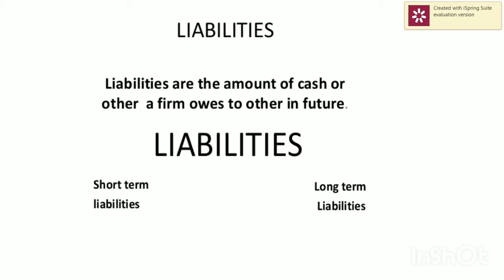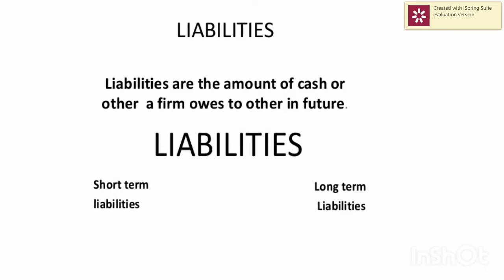Liabilities. Liabilities are the amount of cash or other assets affirmed to be paid in the future to certain persons. Means here the company has to pay the amount to certain persons, either institutions or particular persons. For example, you have taken a bank loan. The amount should be repaid in the future time period. That will be considered a liability.